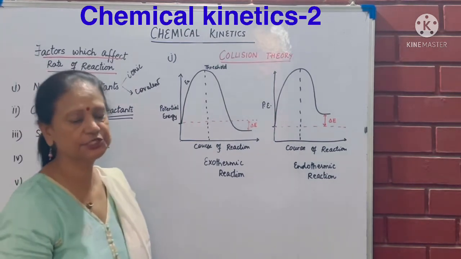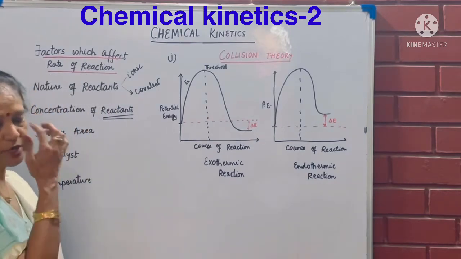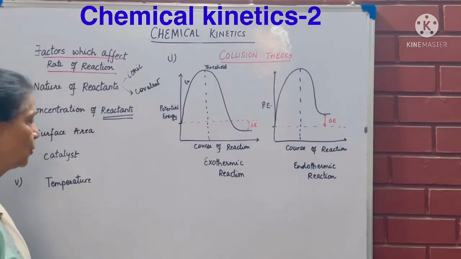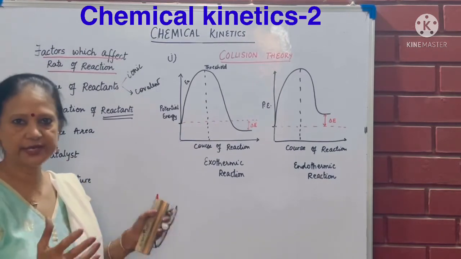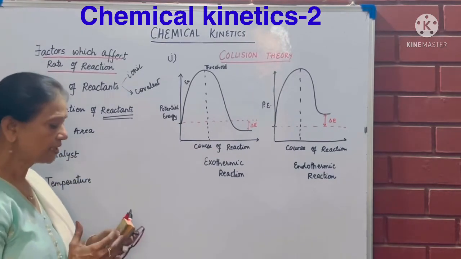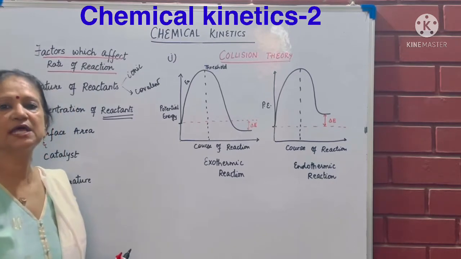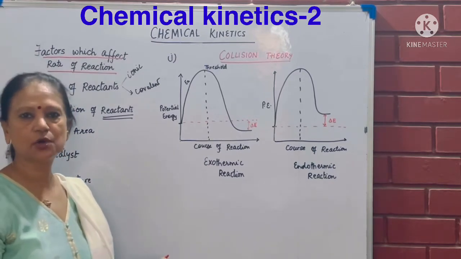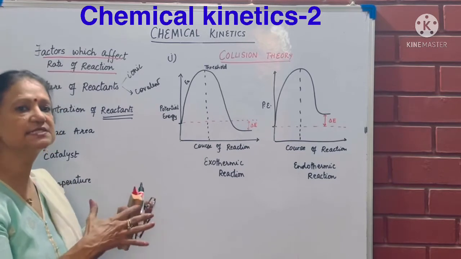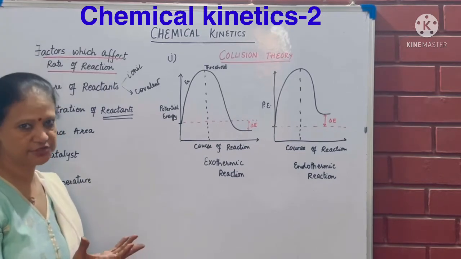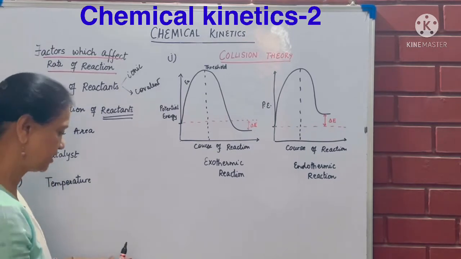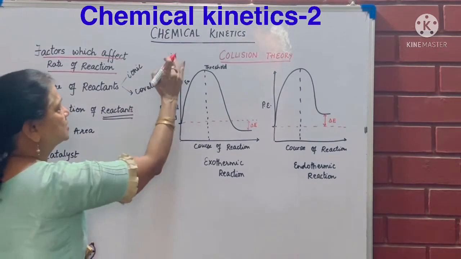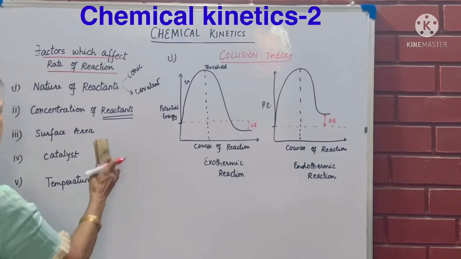Now, how does a reaction take place? There are two important things that you must know, which is that when the reaction is taking place, molecules are colliding with each other, and we also know that all reactions do not take place at room temperature. That means you need to give them some energy sometimes, and you must have a proper orientation. Now the first point I'm saying is orientation.